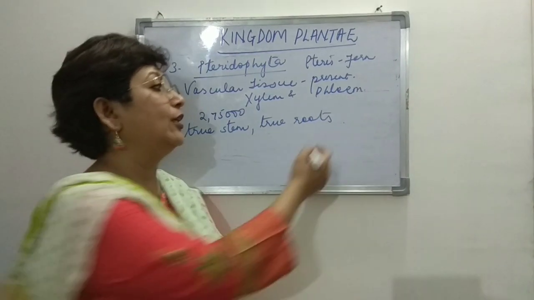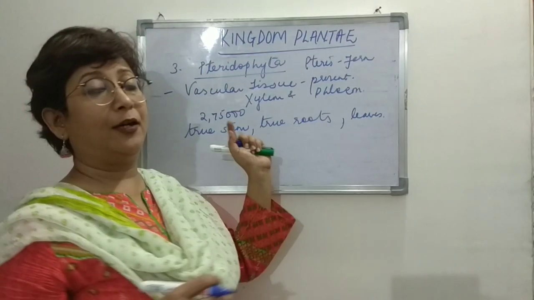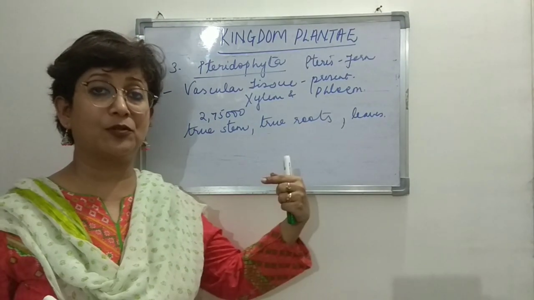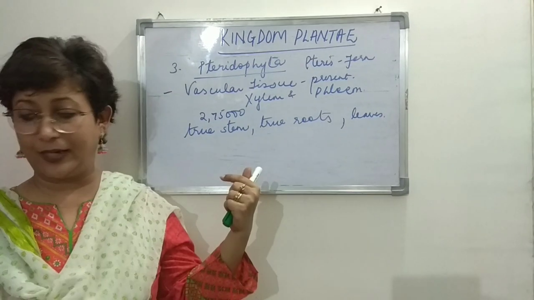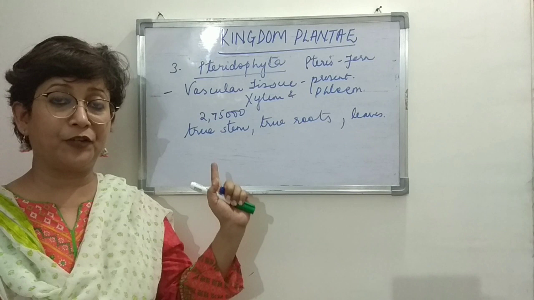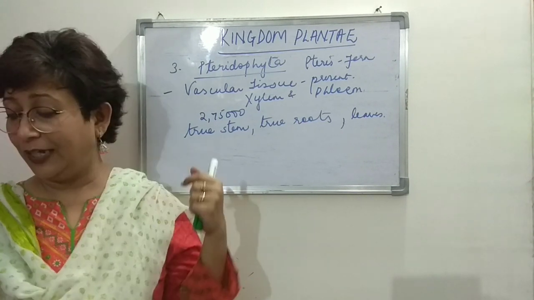And of course the true leaves are also present, right? So they are a little more advanced. The body structure is more differentiated as compared to the bryophytes now, right? So how is it more differentiated? By the presence of true stems, true roots and leaves, right?